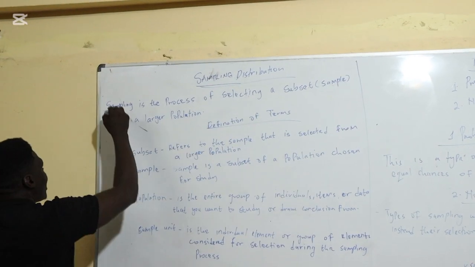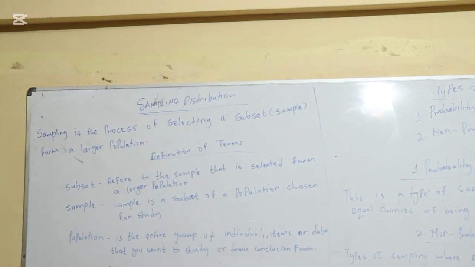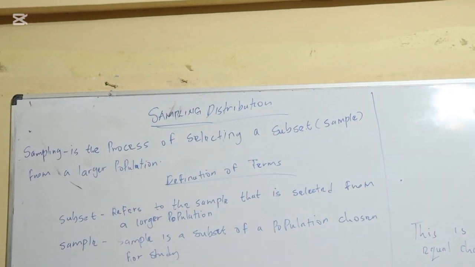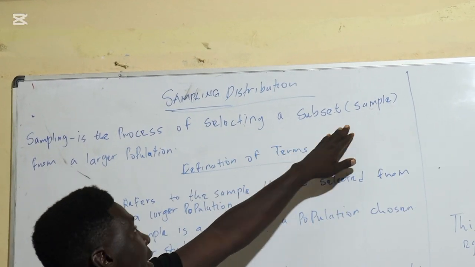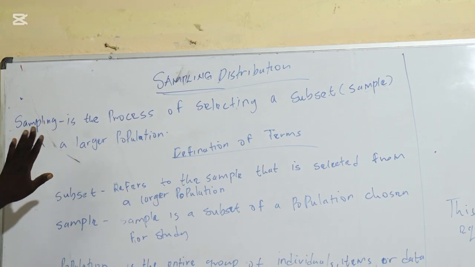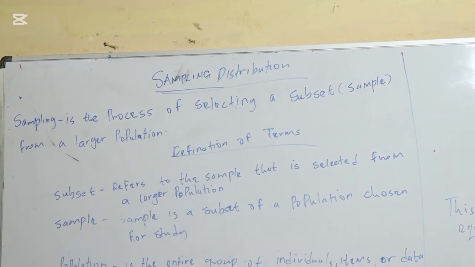So we'll start with the first part, the definition. We'll have to define what sampling is. Sampling, by definition, is the process of selecting a subset, or sample, from a larger population.